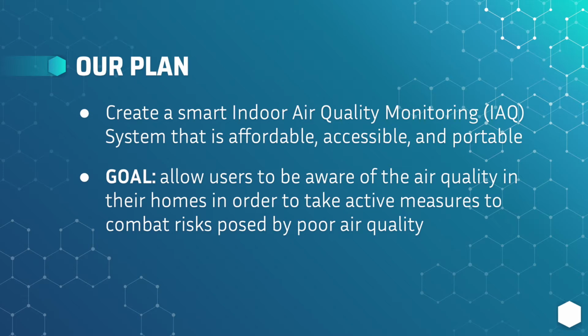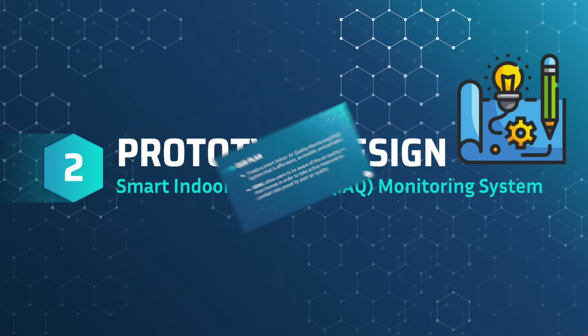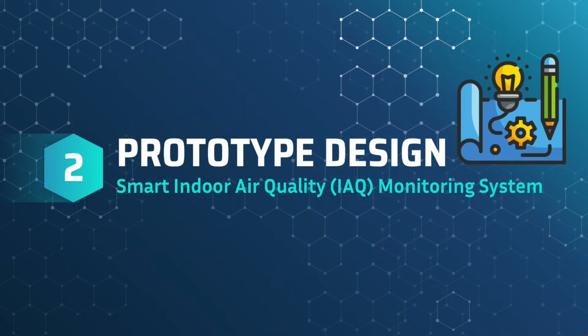Given the risks that poor air quality poses on our health, we set out to design an affordable, accessible, and portable indoor air monitoring system. The system will allow the user to be aware of the air quality within their own home so that active measures can be taken to combat the risks posed by poor air quality. Now we present a step-by-step process of how our prototype was designed.